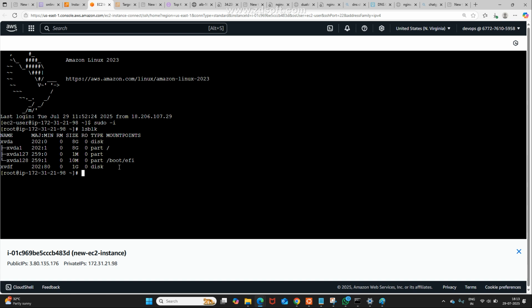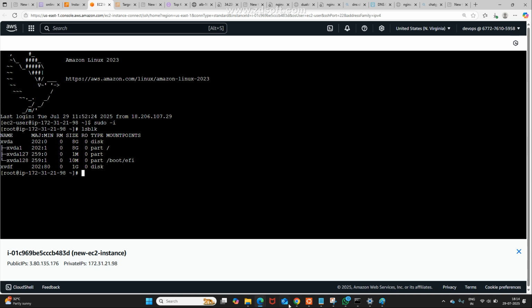Now, what do I want to do? This new volume, I want to mount. Before mounting, you need to format this. Generally, when you purchase a pen drive or hard disk, before installing an application, what will you do? First, you need to format. Before copying or doing some activity, you need to format or not? Yes, you need to format.